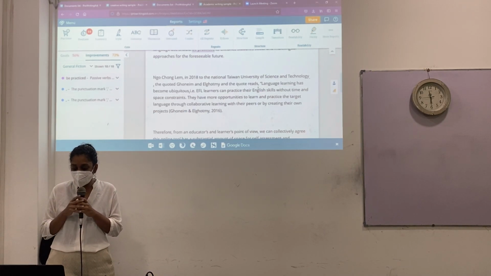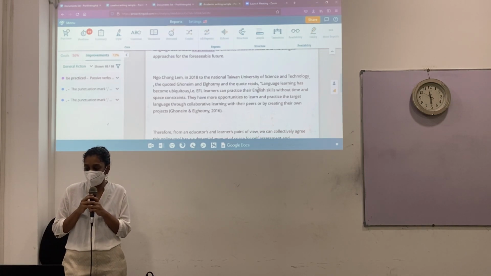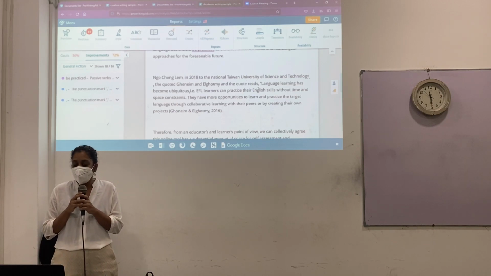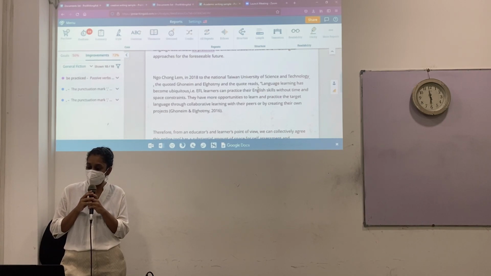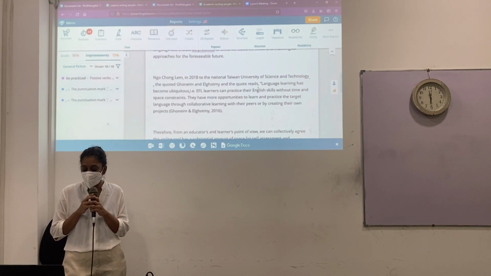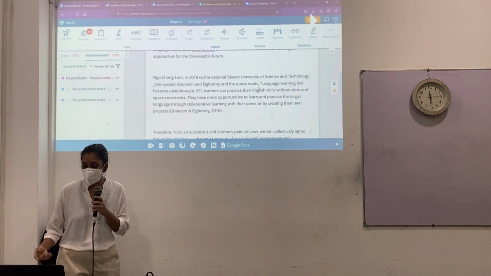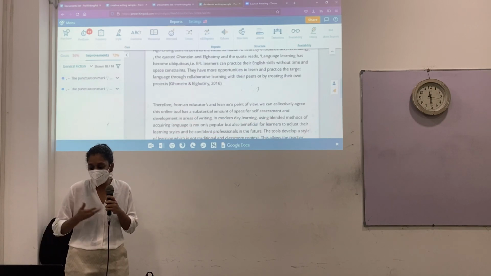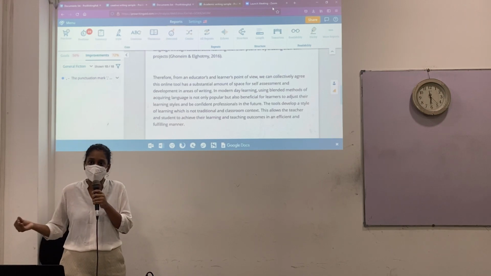When I was doing the research, we found Go Chong Lim, who had written an article for the Taiwan University of Science and Technology, and I quote him, "Language learning has become ubiquitous. That is, EFL learners can practice their English skills without time and space constraints. They have more opportunity to learn and practice the target language through collaborative learning with their peers or by creating their own projects." The quote was important to me because as a group we found that this learning tool in the modern day learning context was useful.